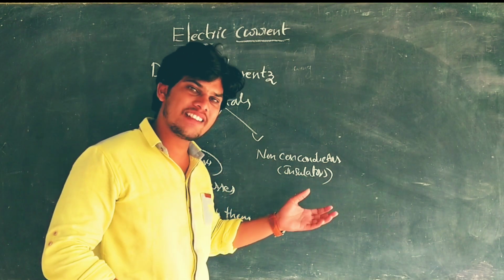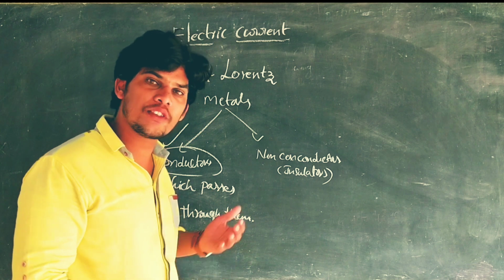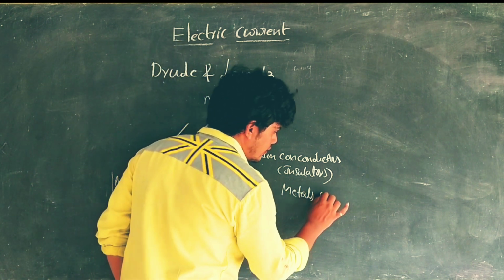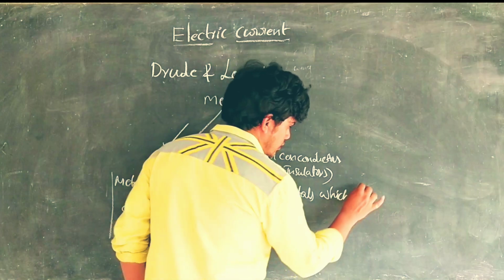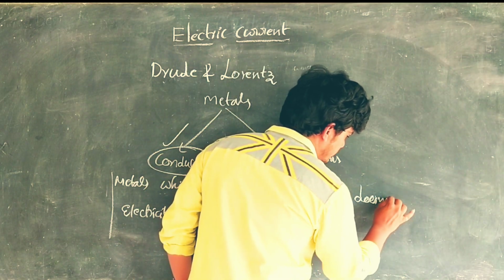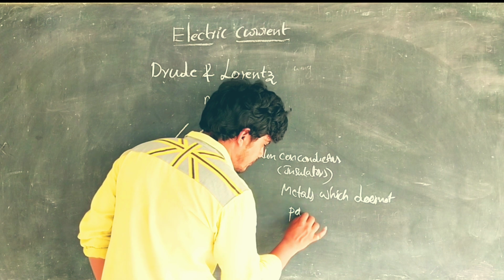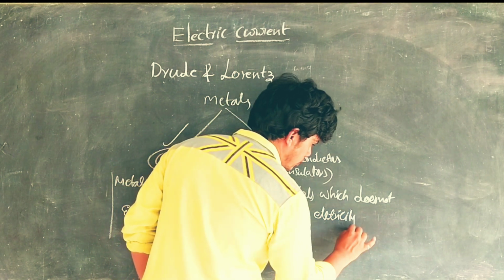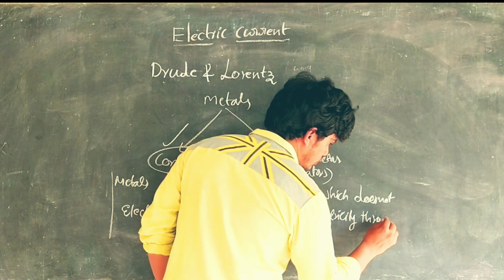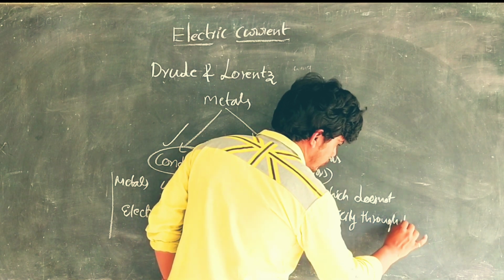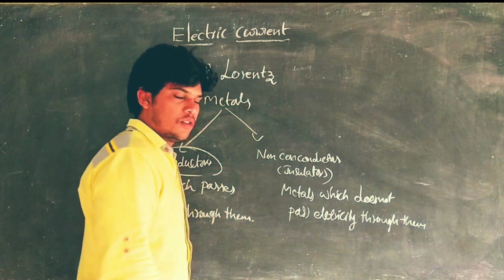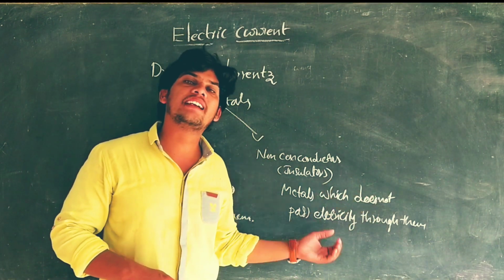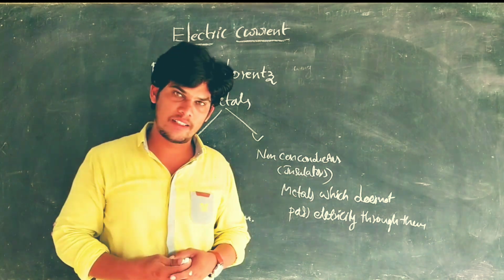What about non-conductors? It is the reverse. It is quite opposite to the conductors. Means metals which do not pass electricity through them. So the metals or the materials which do not pass electricity through them, they are called insulators.